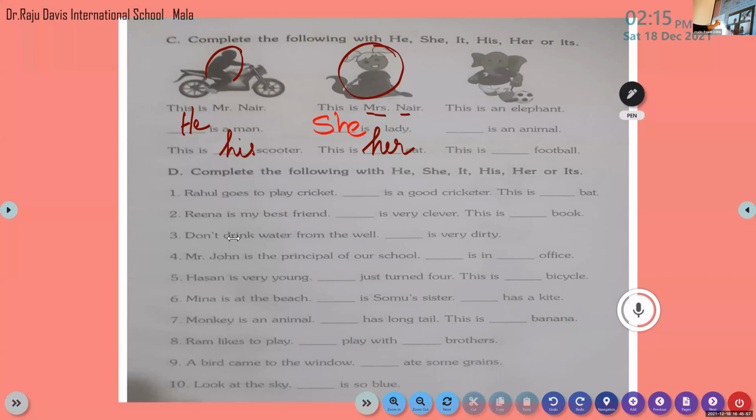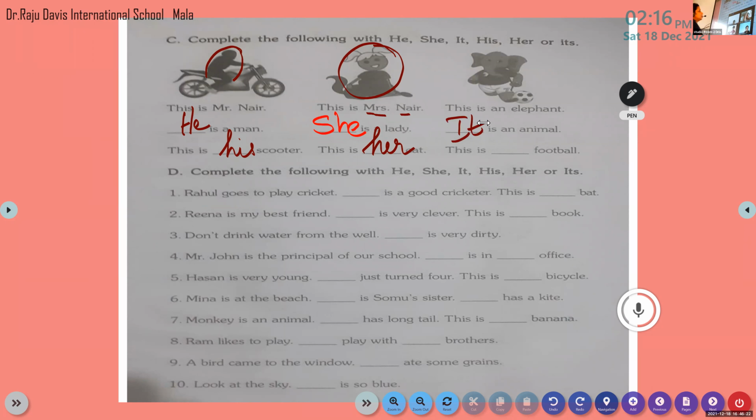Dash is an animal. Yes, you read the first sentence, this is an elephant. Only then we know what we are talking about. Yes, this is an elephant. Then, dash is the animal, so we are talking about the animal. So which pronoun do we have to use there? It. It, very good. It is an animal.